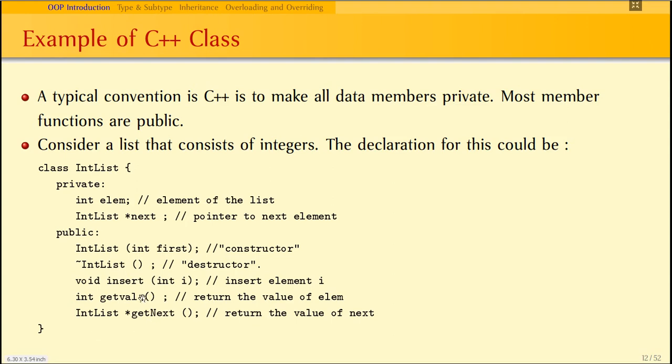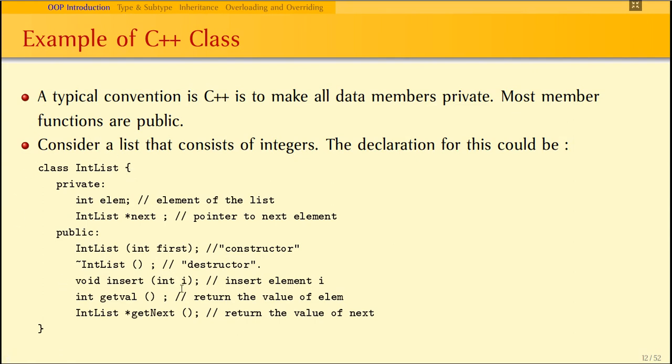These functions perform the computation on the data, that is, int list, star next, and int element. This particular data is sensitive, so it is declared as private, and the functions operating on the data are declared as public. This is the way the data and member functions are bound into a single unit called a class. This is what is called encapsulation.